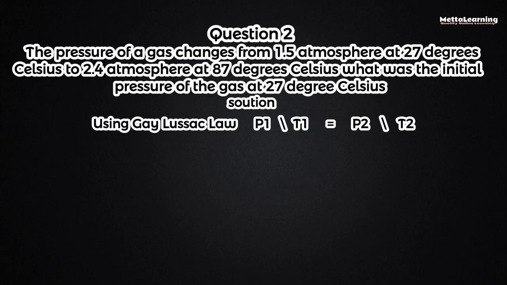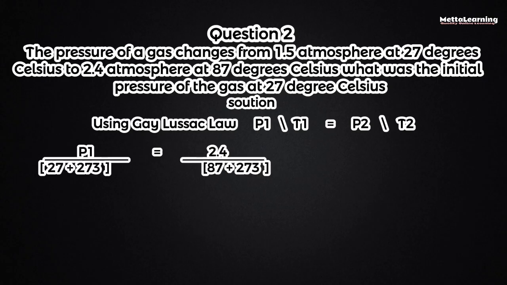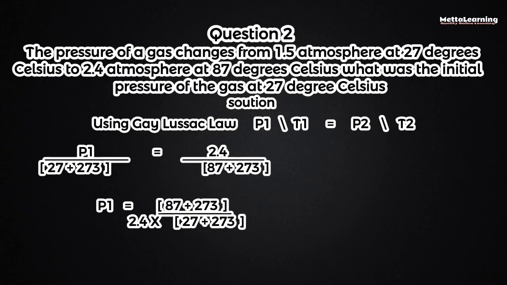So we then have P1 over 27 plus 273 equals P2, which is now 2.4 as given in our question, all divided by 87 plus 273. When we cross multiply, we then have P1 equals (87 plus 273) Kelvin, all divided by 2.4 times (27 plus 273) Kelvin. So our P1, which is our final answer, will be equal to 0.95 atmosphere.